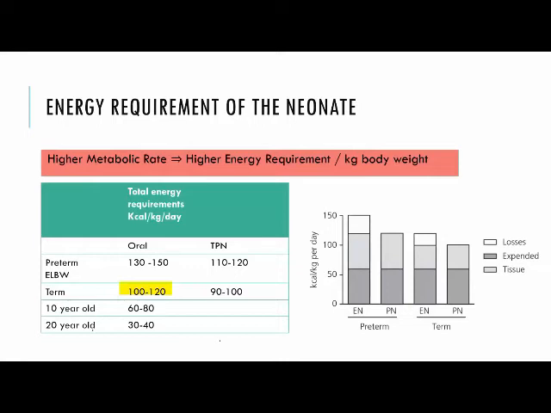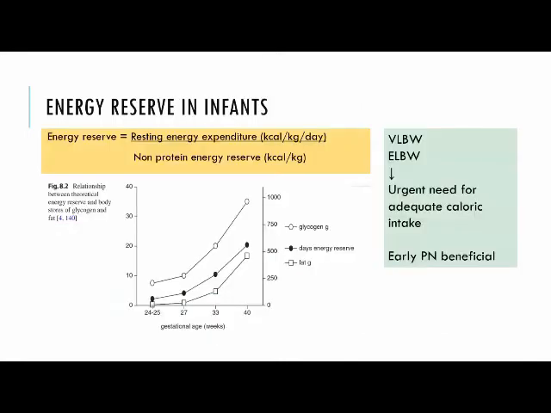Energy requirement in a neonate: they have a higher metabolic rate, hence a higher energy requirement per kg body weight. When they are on oral feeds, as you can see here, a preterm neonate requires about 130 to 150 kilocalorie per kg per day, and a term neonate will require 100 to 120. This is divided as shown in the bar graph on the right: used for tissue growth and storage, expended in metabolism, or lost in excreta.